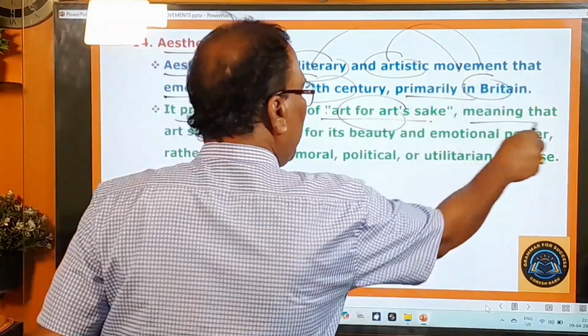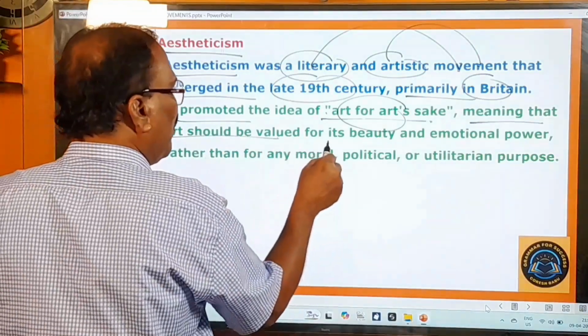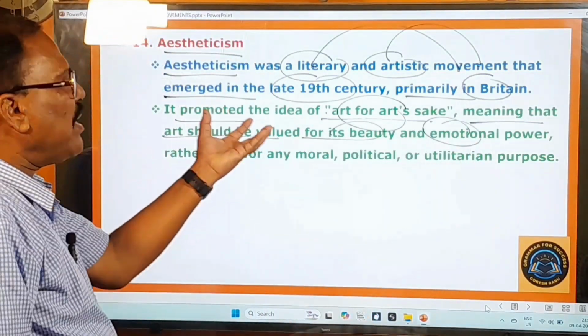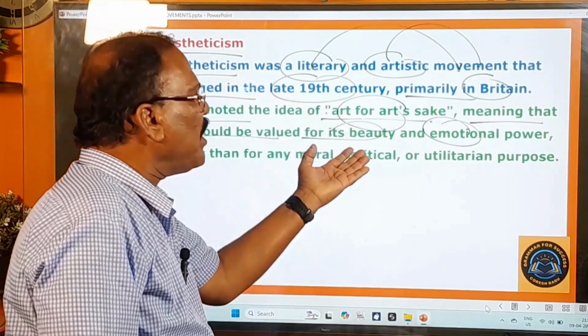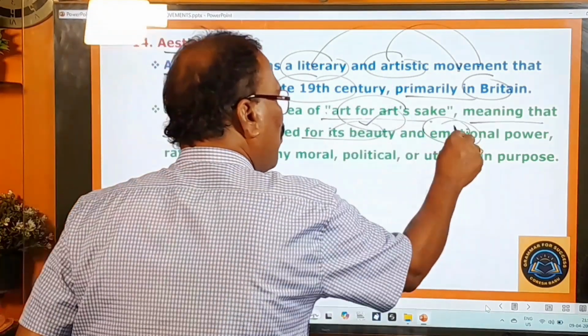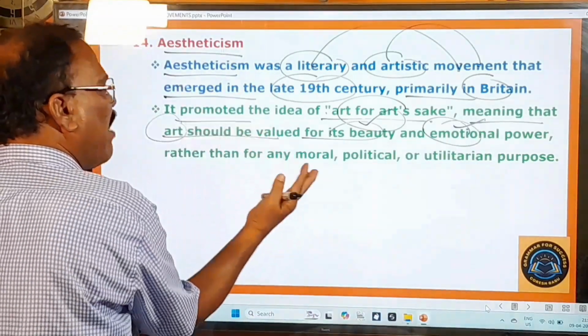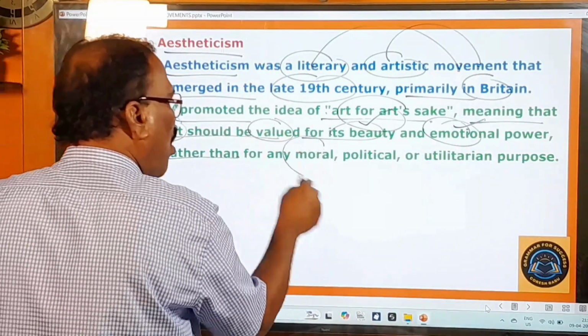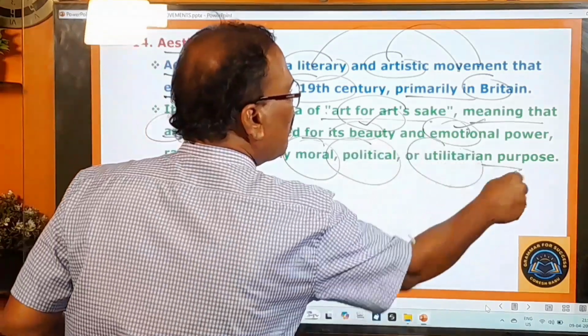Art should be valued for its beauty and emotional power. On the basis of beauty and emotional power, this art should be evaluated, rather than for any moral, political, or utilitarian purpose.